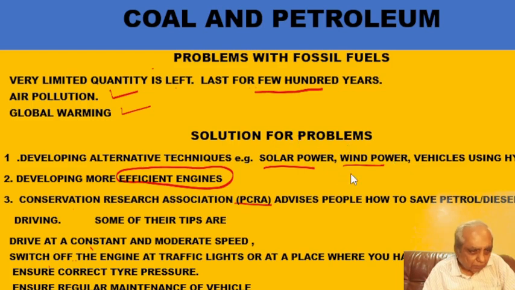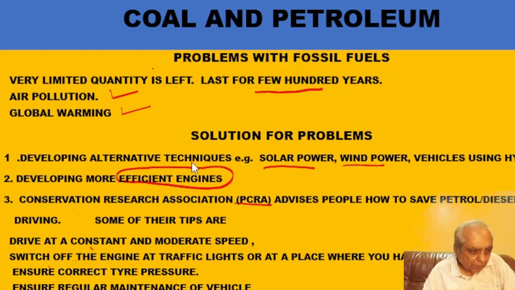From this electric power we will be running our electric vehicles, so that the use of petrol, diesel or petroleum products will reduce. And also we are making our engines efficient, so that they will require less fuel, petrol or diesel.